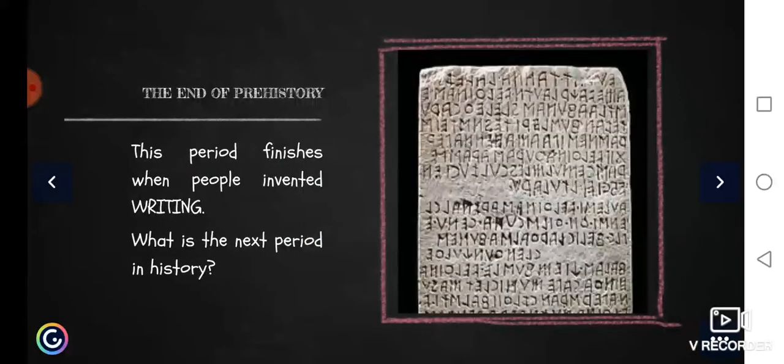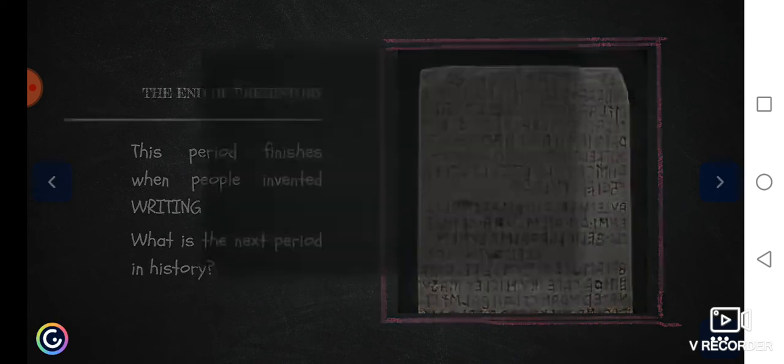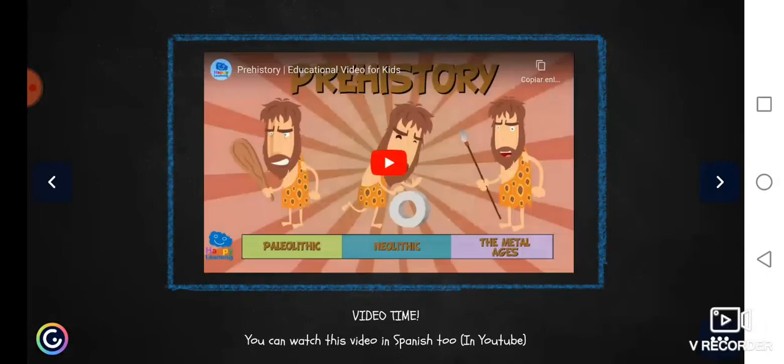Great. So when did prehistory finish? It finishes when people invented writing, because as I have said, they didn't know how to read or write. But when they invented the writing, we say that prehistory has finished. Okay? So, to check your learning about prehistory, you can watch this video. You can also watch it in Spanish, but first, please watch it in English. If you don't understand it, you can watch it in Spanish.